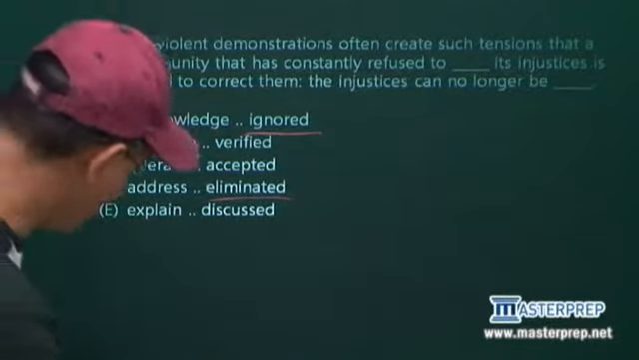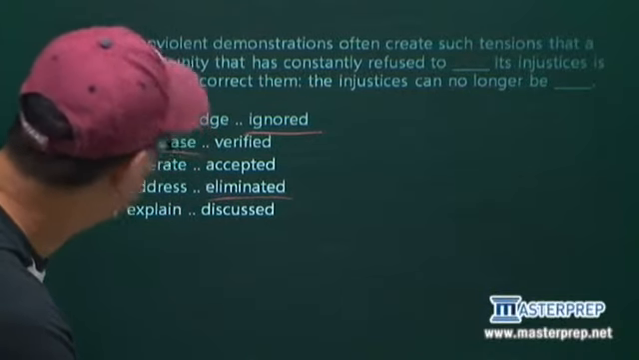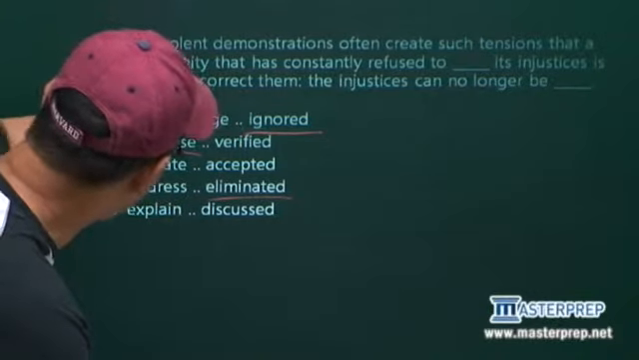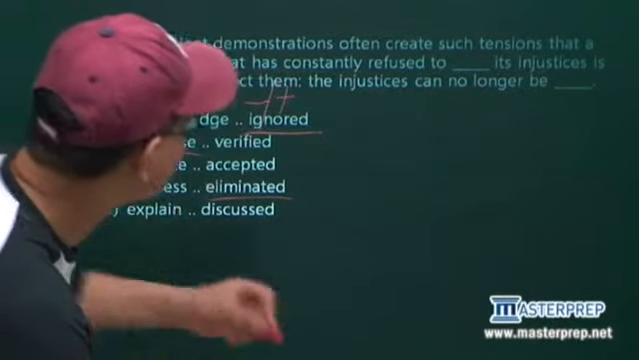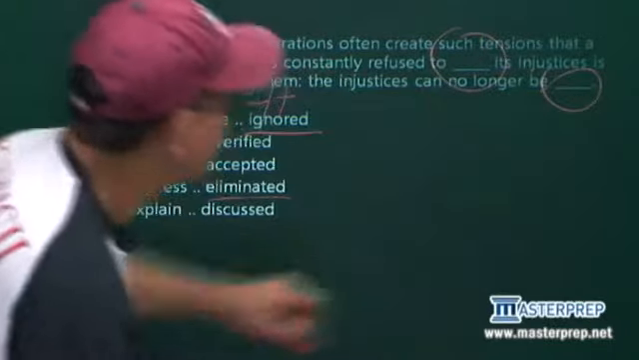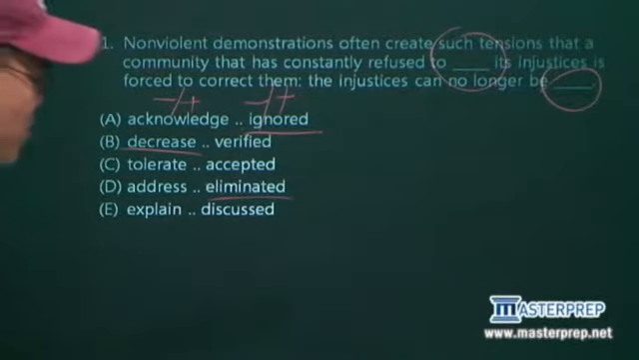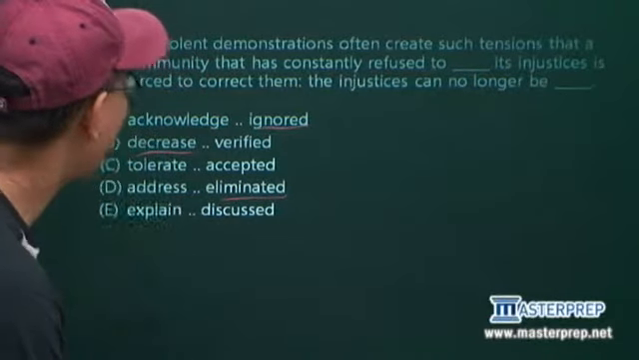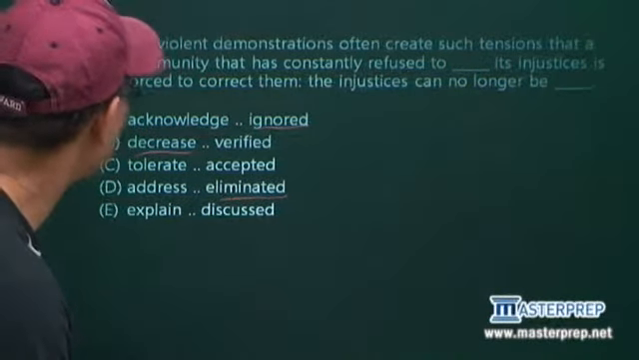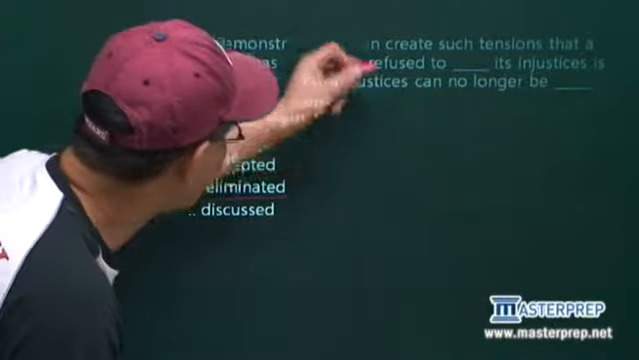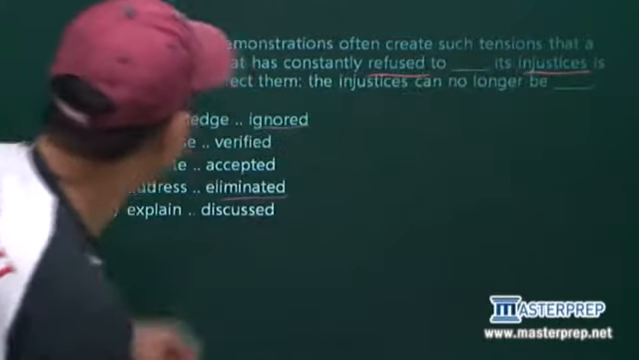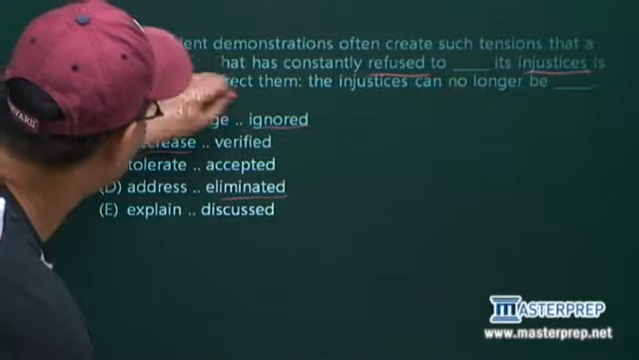So what do we want to do here then? We've got two columns. We know that negative or positive is an issue in each column. So the first thing we want to do is decide for these blanks, do I need a negative or a positive? And if we can do that, it becomes very easy. Let me eliminate decrease. Nonviolent demonstrations often create such tensions that a community that has constantly refused, and we have to notice negatives in the sentence, refused is a negative, to something, its injustices, is forced to correct them.